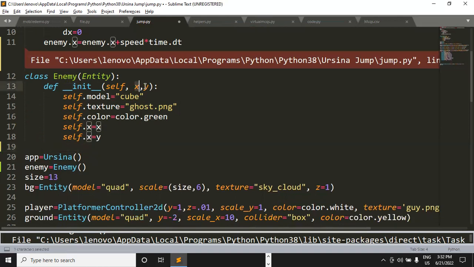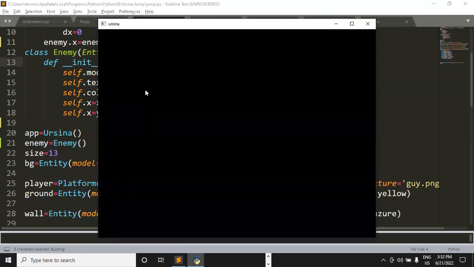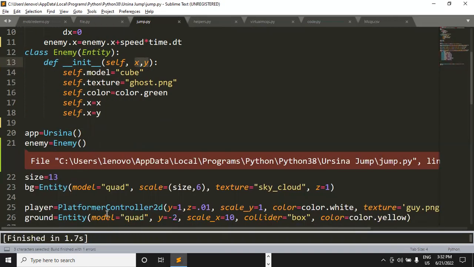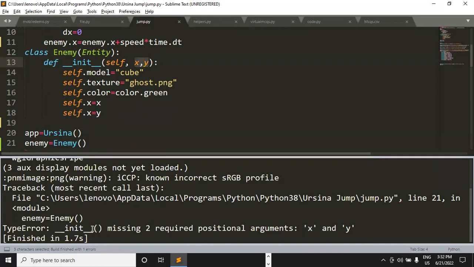Then there are two more things, x and y. These are the parameters for this class. Now, when we call the class without passing values for these parameters, definitely when we run the code, we will get an error. Let me show it to you. See, we are getting an error, and the error says missing two required positional arguments.